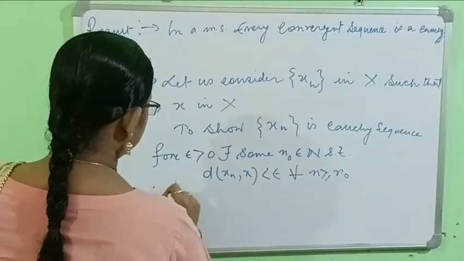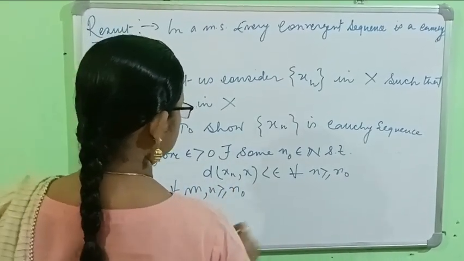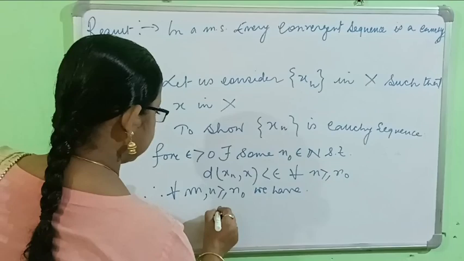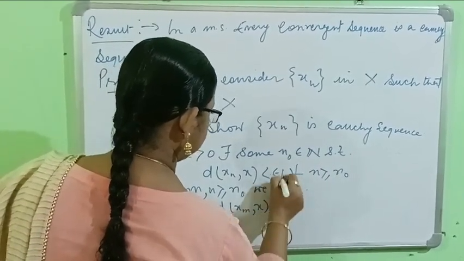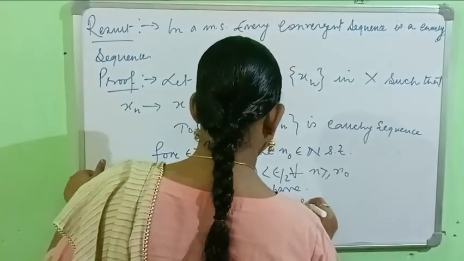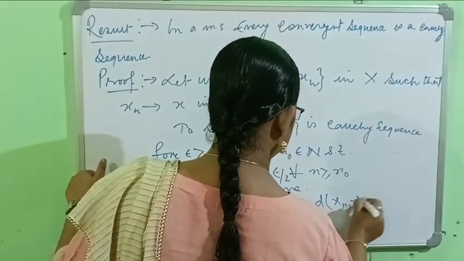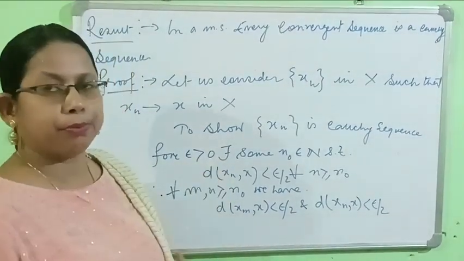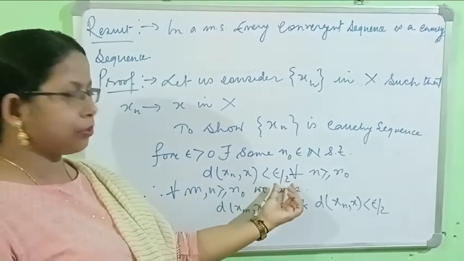Therefore, for all m, n greater than or equal to n_0, we have distance between x_m and x less than epsilon by 2, and distance between x_n and x less than epsilon by 2. Since epsilon greater than 0 is a pre-assigned small positive quantity, we can take this epsilon by 2.